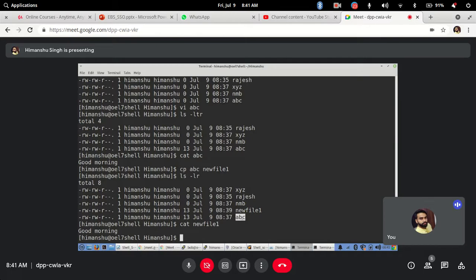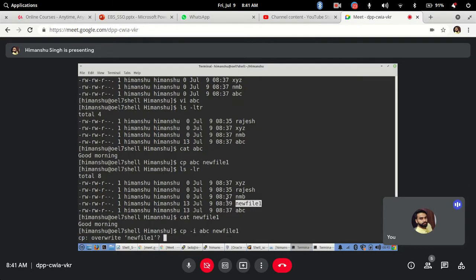So let's say this file I want to edit, but I want to take a backup of it. I have used already a copy command, but a better approach to take a backup of it is copy -i. I is for interactive. So when I try to copy it, let's say I want to copy abc to a new file, again the same file, okay.